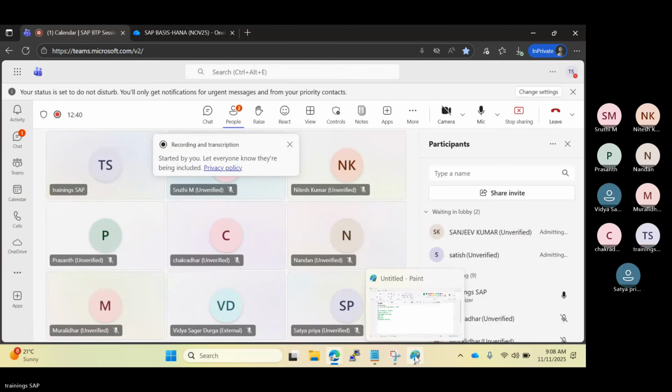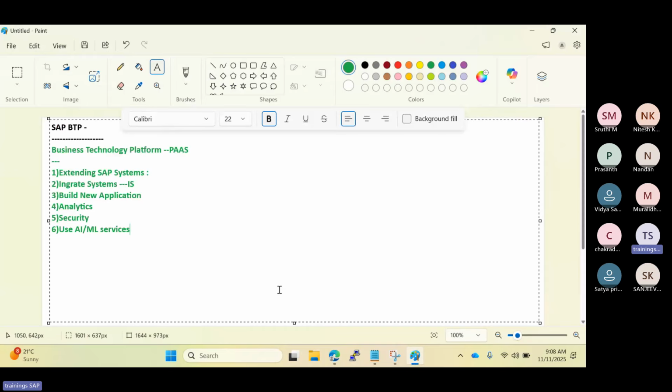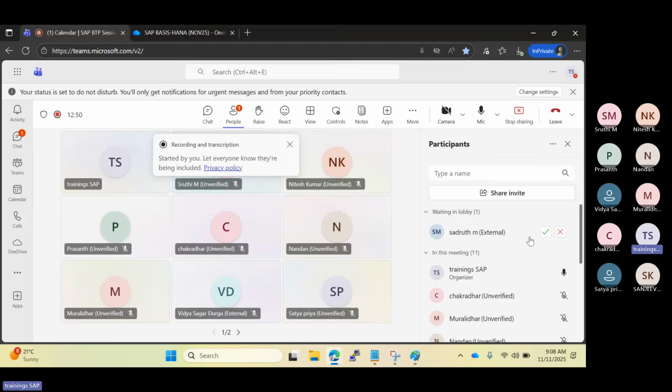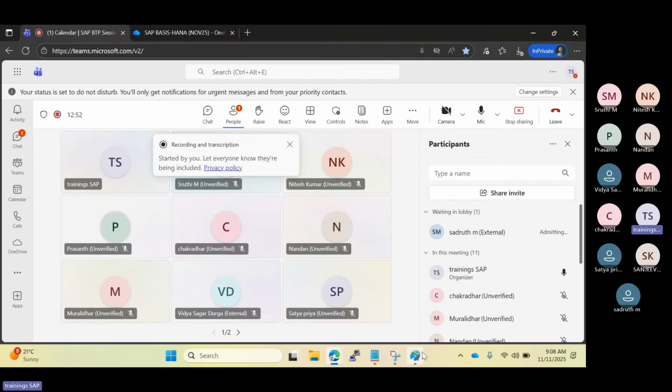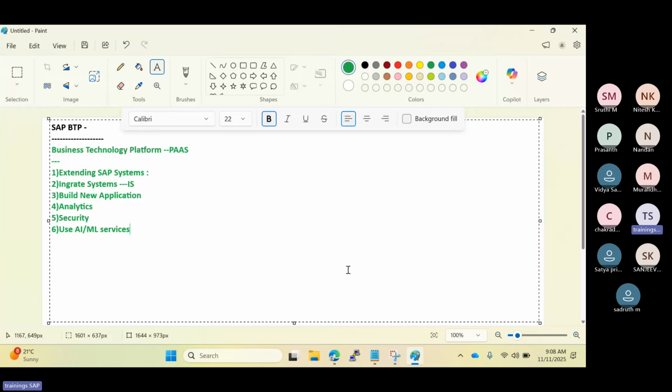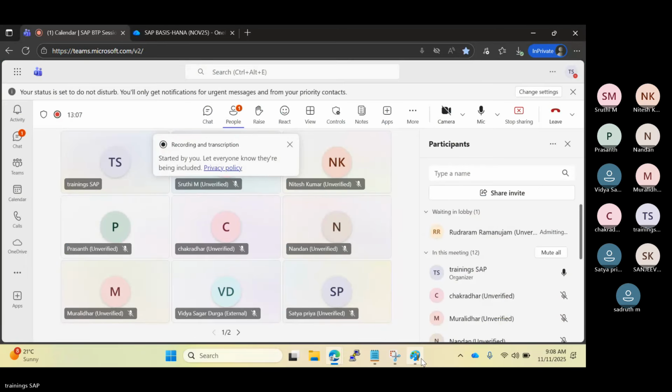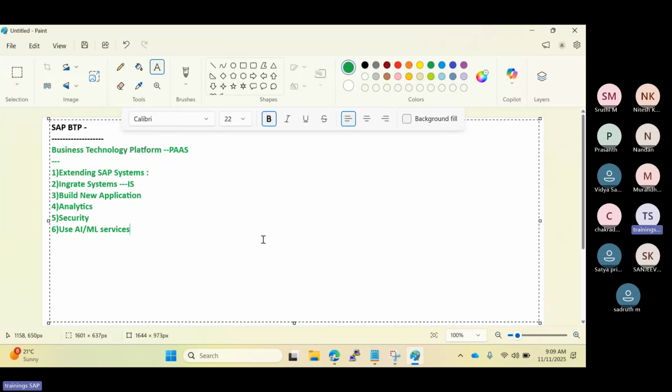So BTP is SAP's cloud platform used to extend SAP systems, integrate the systems, build new applications, and use security, AI, ML, Joule, AI Core, and data intelligence services, whatever you require. It's a kind of sidecar cloud where you can do all the developments, extensions, and integration without modifying the SAP core. You can use all the BTP services here.